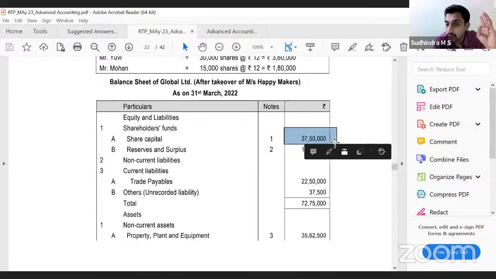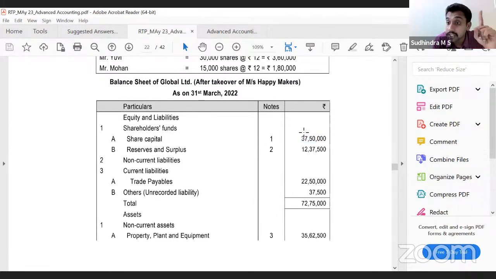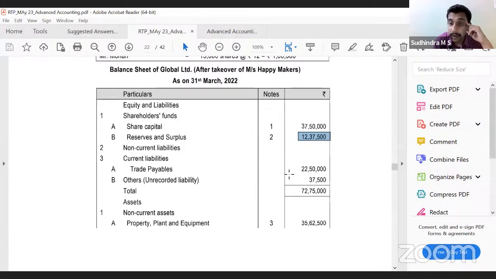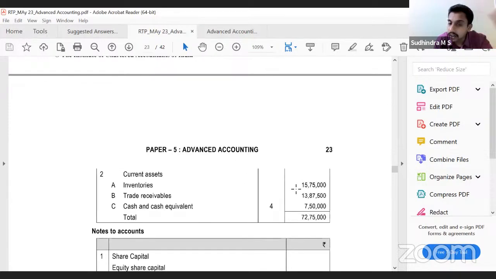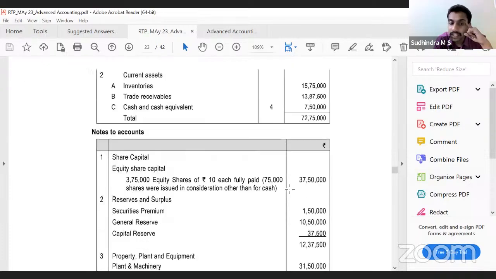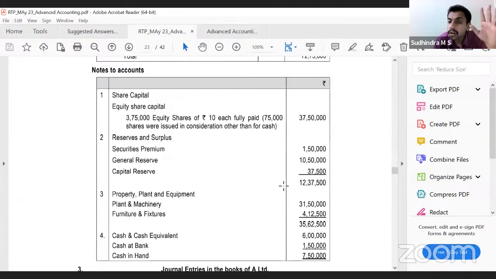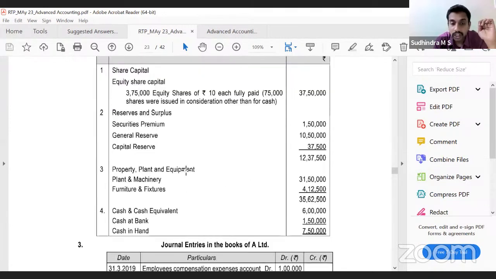Share capital, we already know. Existing share capital plus fresh shares that we have issued. They have the existing balance sheet. Reserves and surplus, existing reserves. Here, what have we added? I think we have added only securities premium. Capital reserve. Yes, we have capital reserve also. Correct. Then trade payables, there will be a change. Other liabilities, unrecorded can be brought in as other current liabilities. Property, plant and equipment, there is a change. Inventory, there will be a change. Trade receivable, there is a change. Cash and cash equivalent, no change. Will there be a change in cash and cash equivalent? No change. That's all.